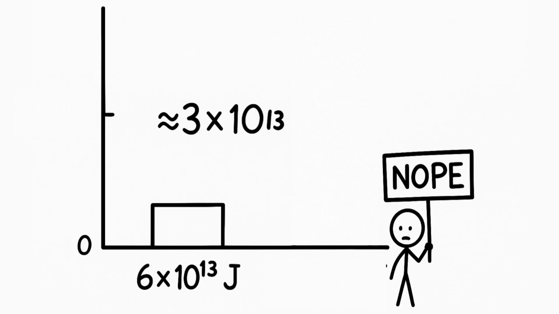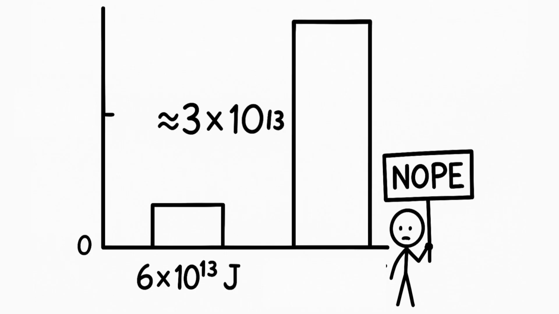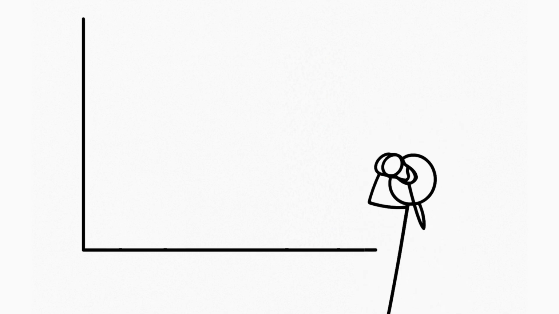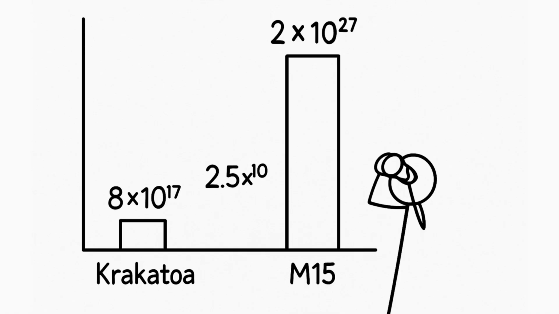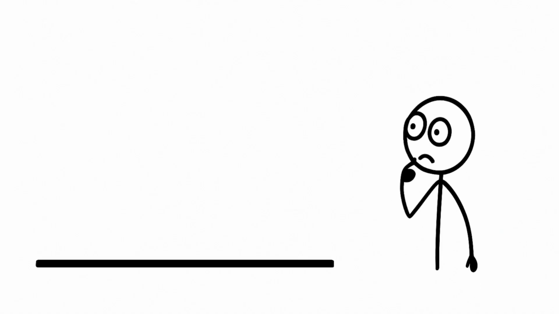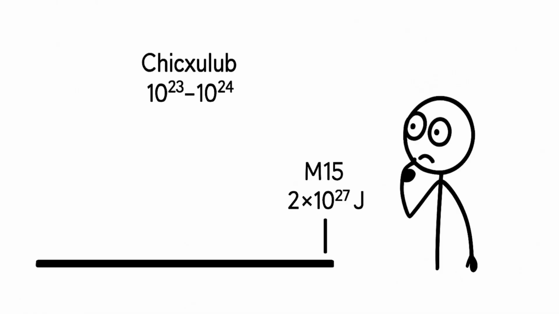Energy comparison. Hiroshima: approximately 6 × 10^13 joules. M15, approximately 2 × 10^27 joules, is approximately 3 × 10^13 Hiroshima explosions. The explosion of Krakatoa volcano, 1883, approximately 8 × 10^17 joules. M15 is approximately 2.5 × 10^9 times stronger. The impact energy of the Chicxulub asteroid is estimated at 10^23 to 10^24 joules. M15 is 3 to 20,000 times more powerful.